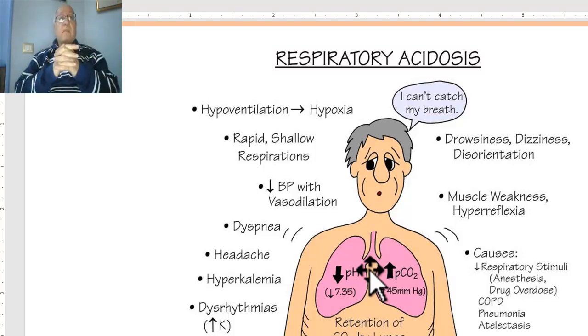Why? We should notice that acidosis inhibits synaptic transmission in the CNS. And this is logical. Why? There is acidosis.